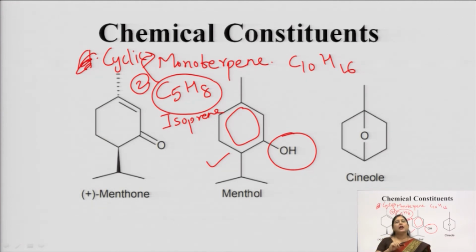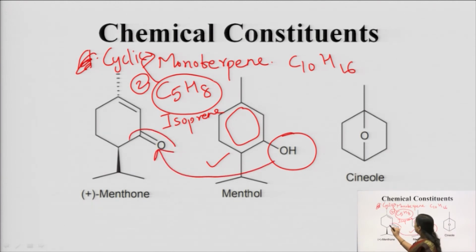So what can I say? It is a hydroxy cyclic monoterpene volatile oil. So this is how I can define menthol. Now when this menthol gets converted to a keto derivative with one unsaturation, then it becomes menthone.